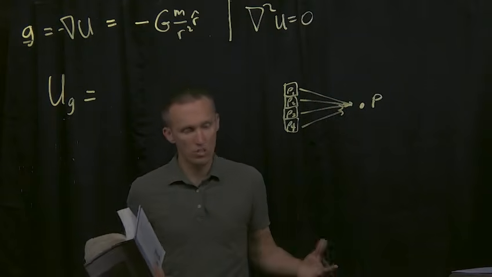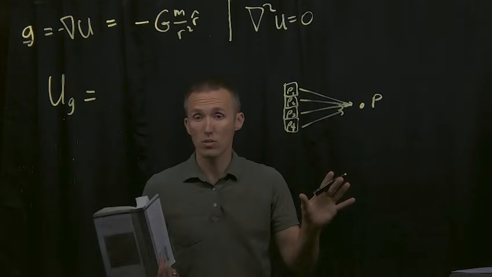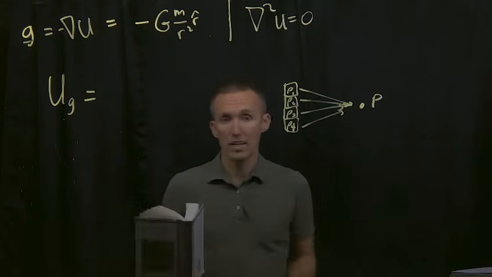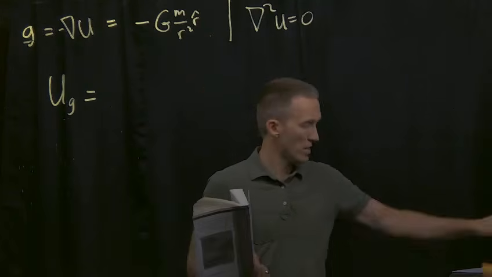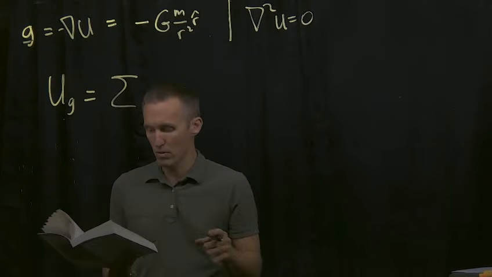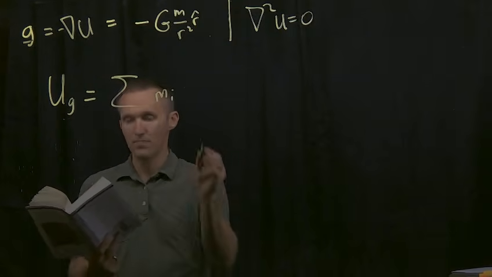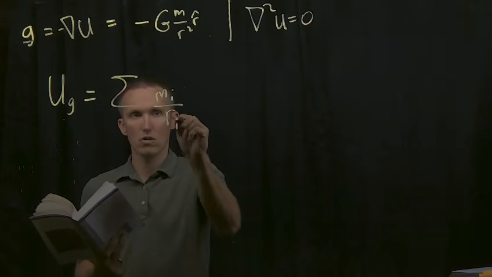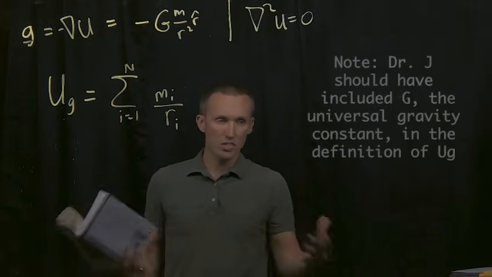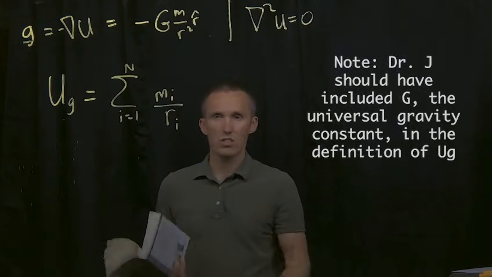And not all equations, not all physics relationships behave this way. They don't always add up so simply. But in this case, gravity does, and that's good news for us, because that allows us to do some very nice things. One of the things it allows us to do is to say that the gravity potential is the sum of a lot of little masses divided by the distance to those masses, and we're just going to sum it up from i equals 1 to n. So this is very simple. The gravity potential from a collection of masses is just the sum over all those masses.